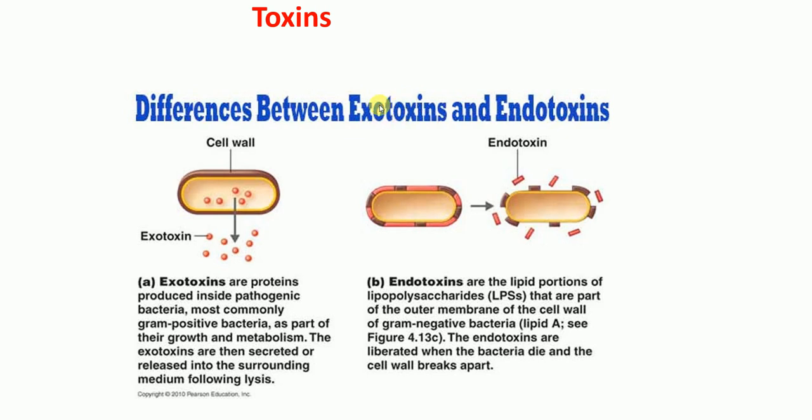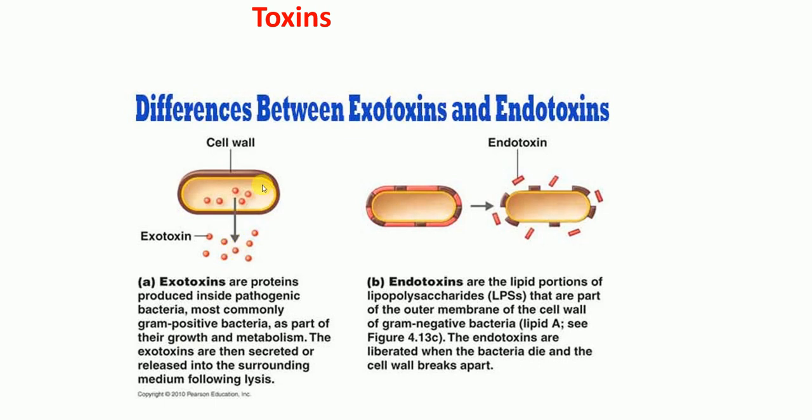So what are exotoxins? I want you now to have a look at this picture here. Exotoxins are produced inside the cell, as you can see here. These molecules are protein in nature and they are produced inside the cell. And when cell lysis occurs, they are released into the outside environment. So these are called exotoxins, okay? And they are mostly produced by gram-positive bacteria, but gram-negative bacteria also produce these exotoxins.